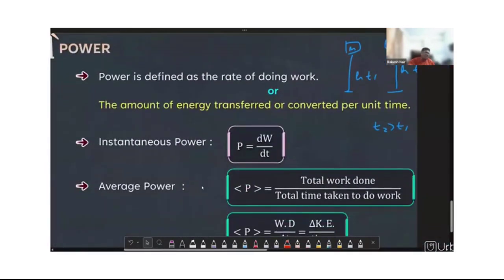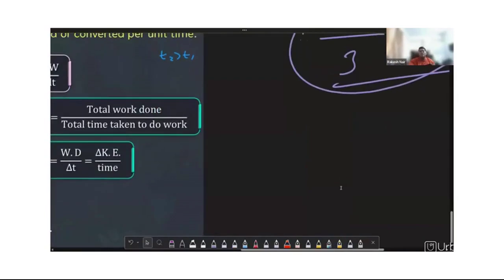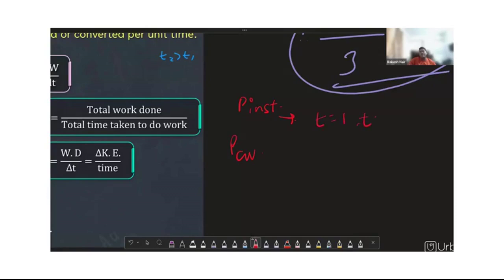Now, instantaneous power and average power, we all know this. This is the sequence of each and every quantity we are discussing: instantaneous acceleration and then average acceleration, and likewise instantaneous power and average power. When we call for time t equal to 1, t equal to 2, t equal to 3, the power which the body possesses at that particular instant is known as the instantaneous power.